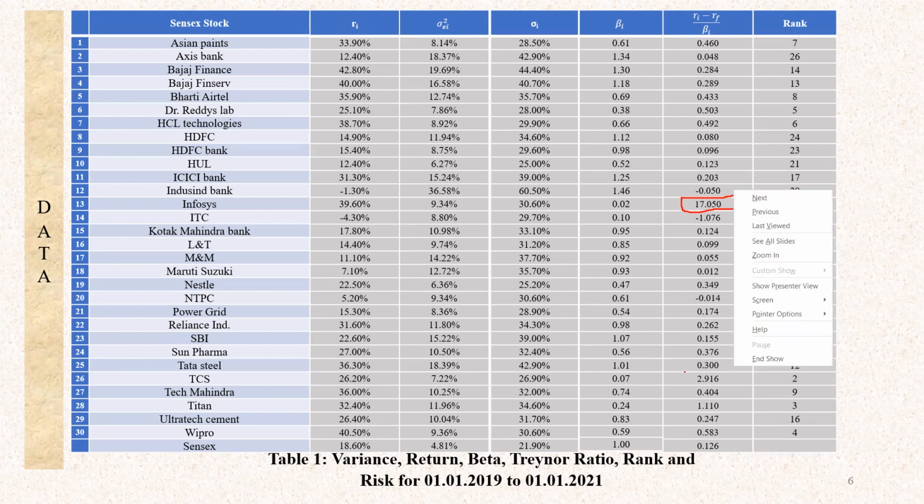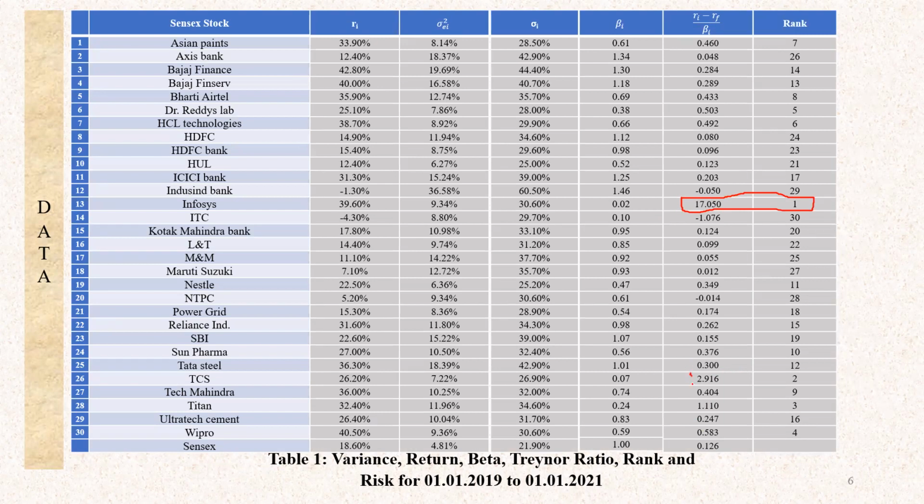Coming to the second rank, it has been given to TCS because the Treynor ratio is 2.916. The third rank has been given to Titan because the Treynor ratio is 1.1. So it has got rank 3. And the next rank has been given to Wipro because the ratio is 0.583. Like that, we have calculated the Treynor ratio and given ranks to the total 30 stocks.